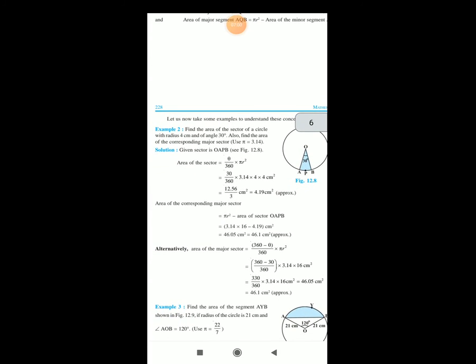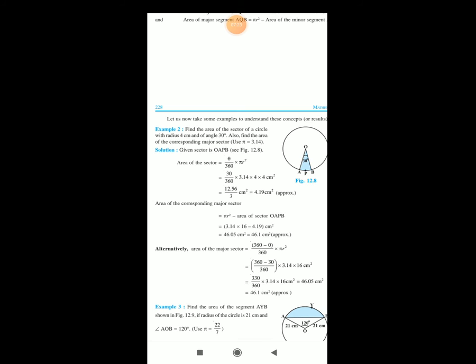Look here, question number 2 is on your screen. Find the area of the sector of the circle with a radius 4 cm and the angle 30 degrees. Also find the area of the corresponding major sector. Here take pi is equal to 3.14. Now let's solve. Given sector is OAPB, see the figure 12.8.